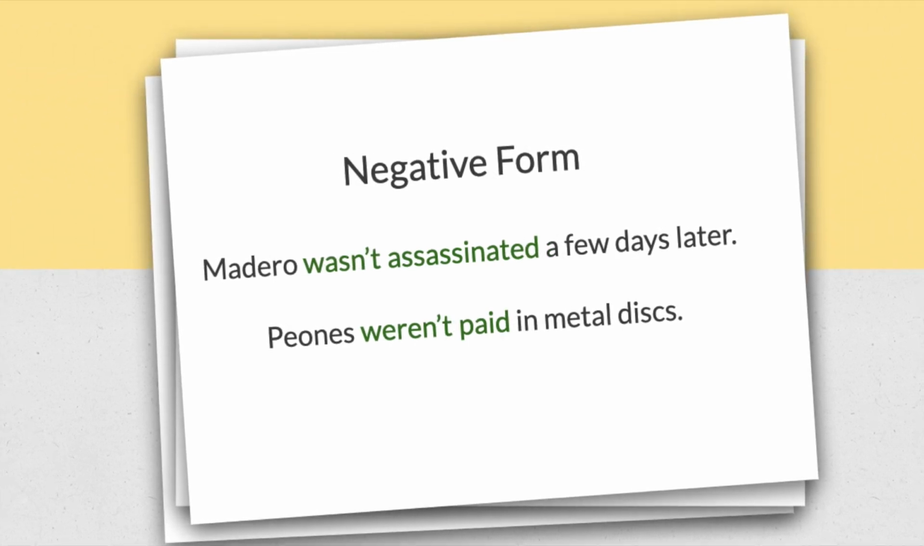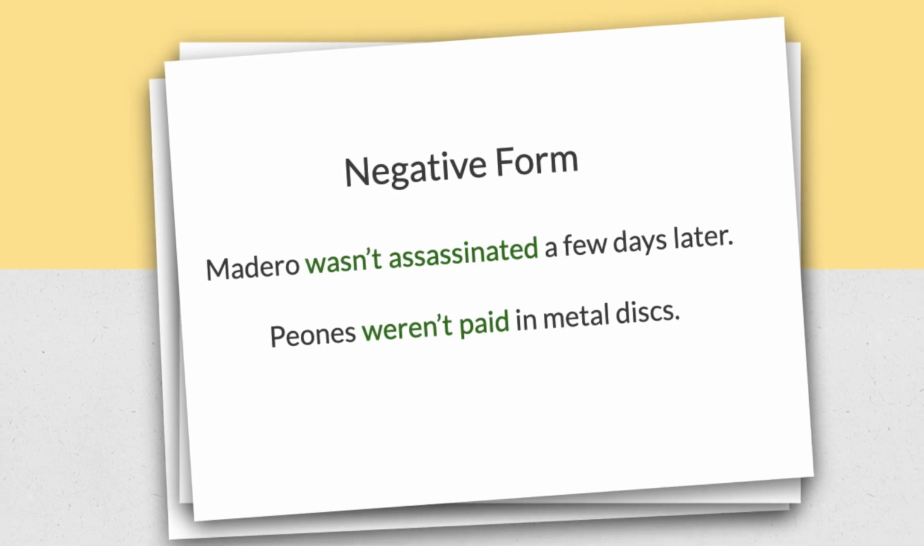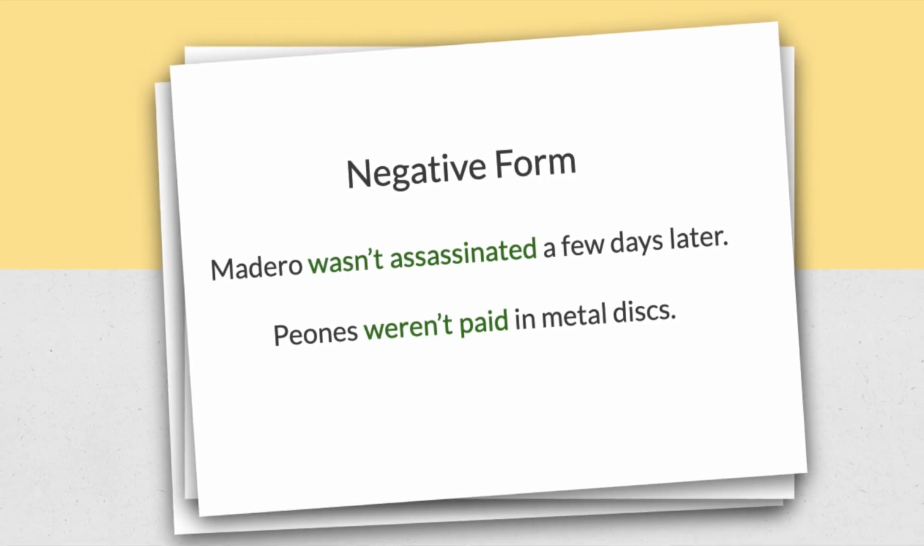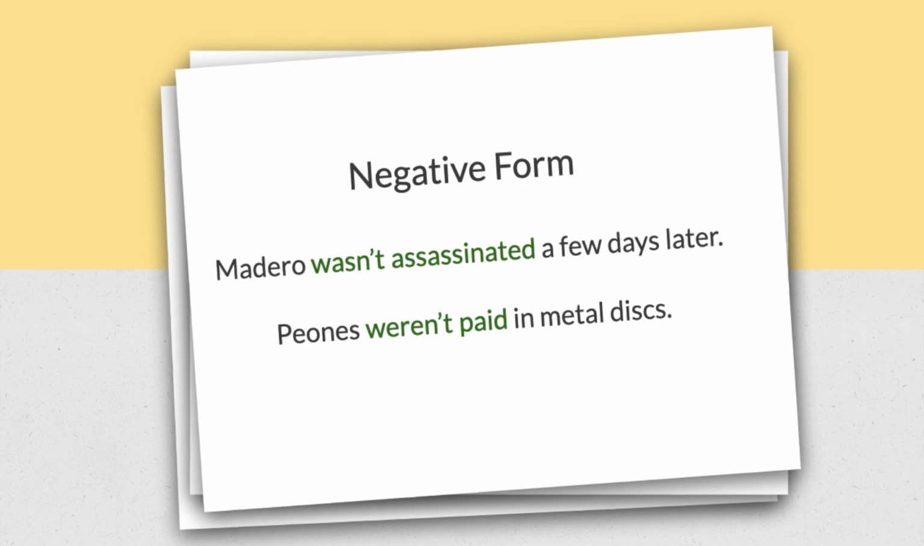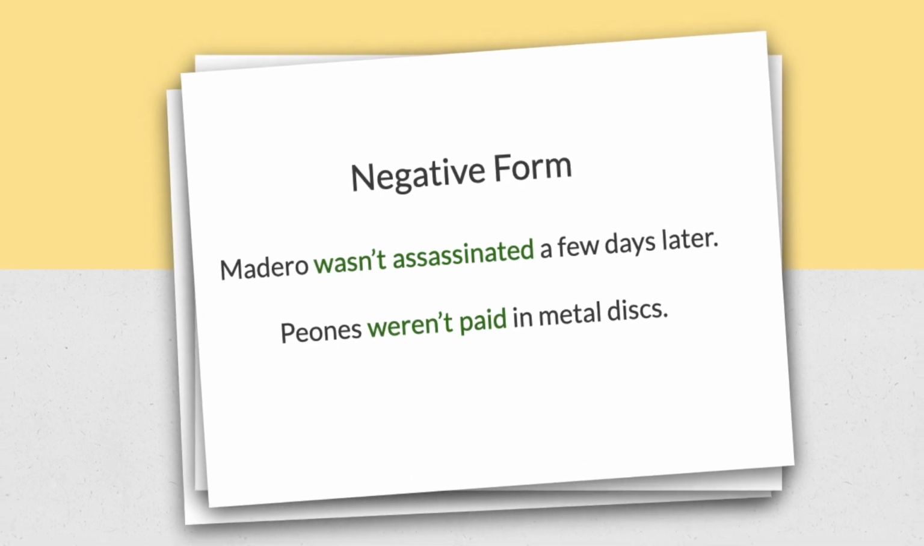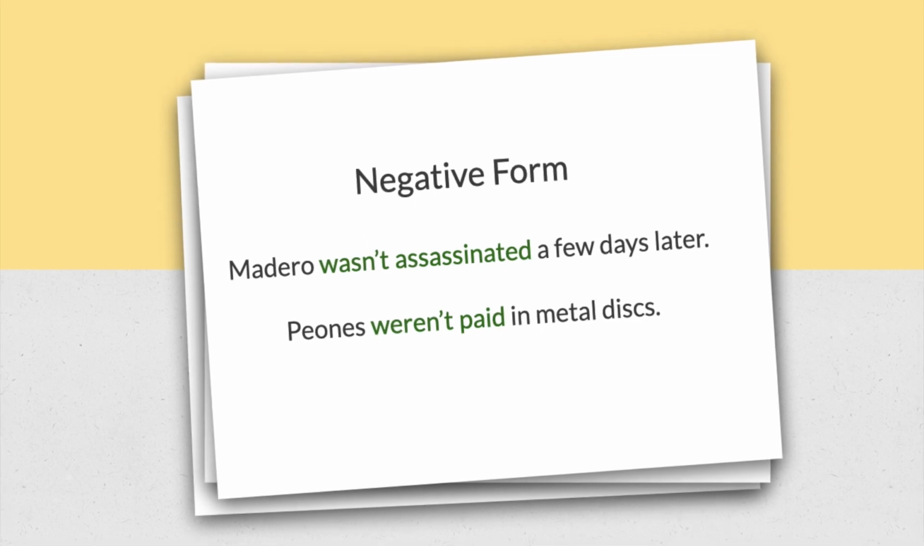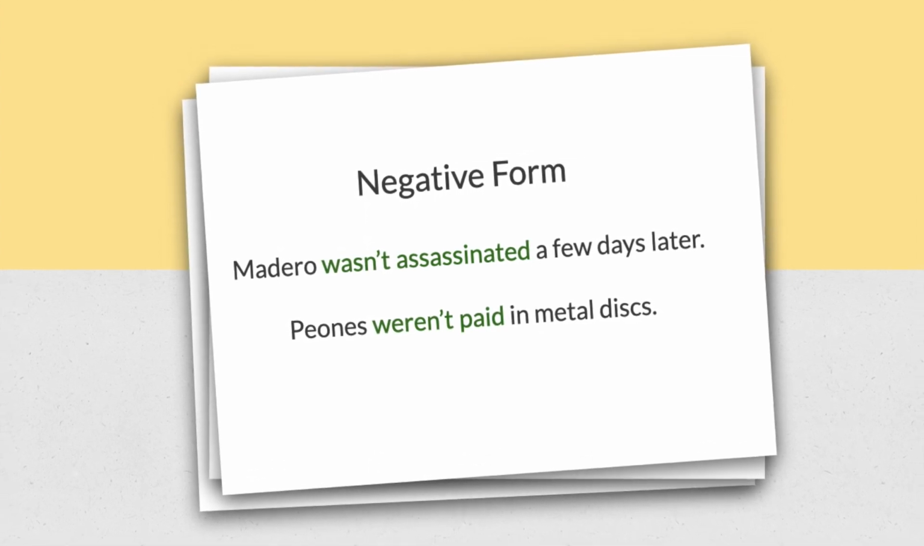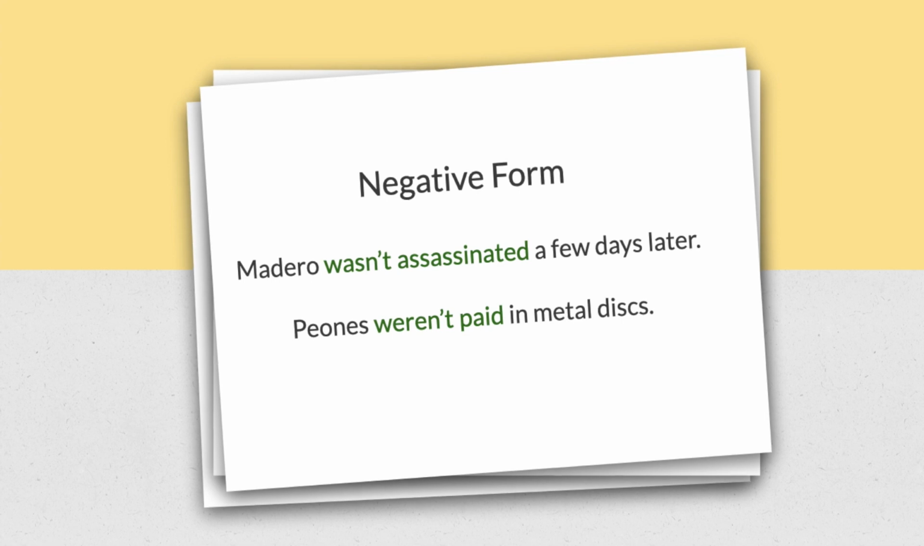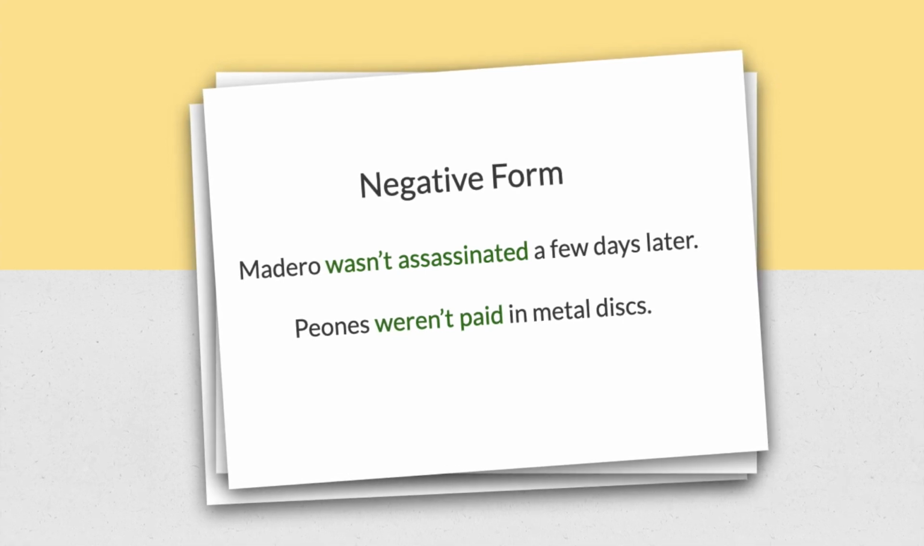In negative form, we are going to use the subject or the receiver plus wasn't or weren't plus a verb in past participle. Examples: Madero wasn't assassinated a few days later, and peones weren't paid in metallic discs.